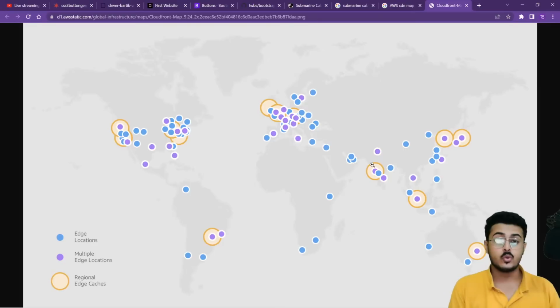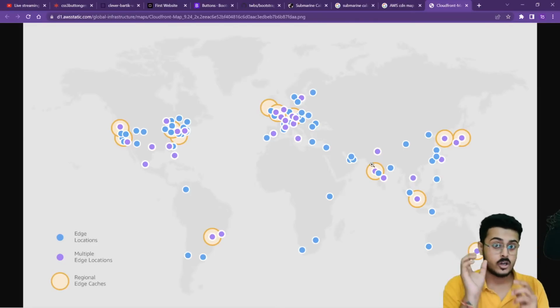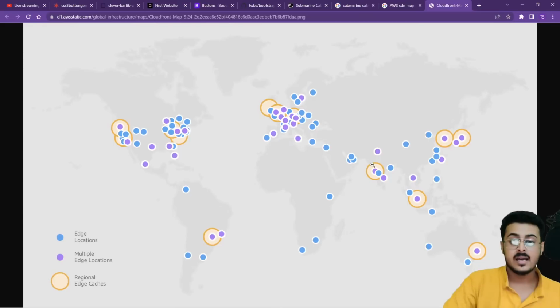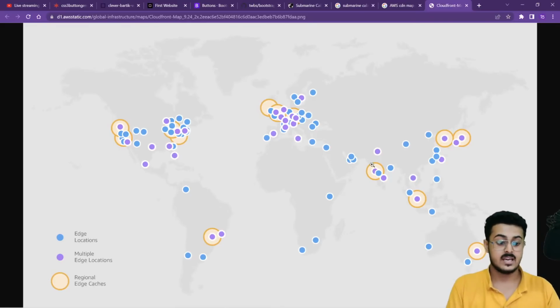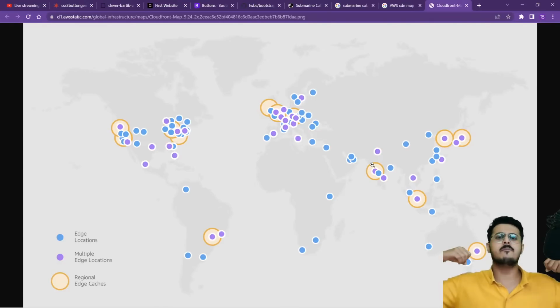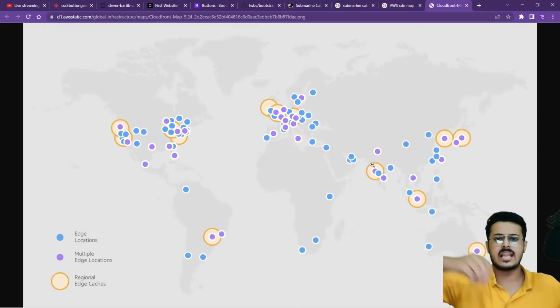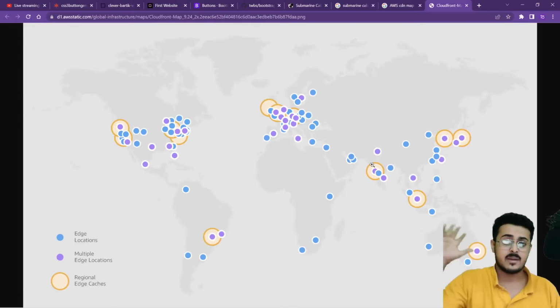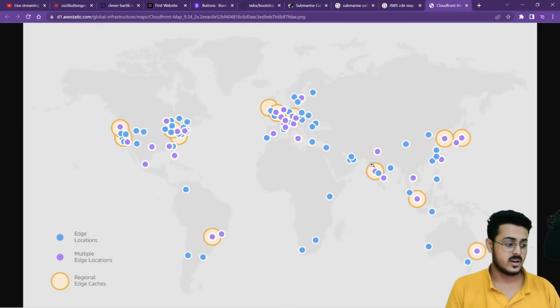So instead of you reaching out directly to a server in the US for your request in India, they have set up these servers. These are big huge data centers which have millions of servers, line by line, that are able to process your requests right over there.